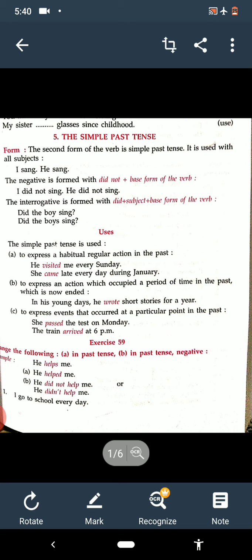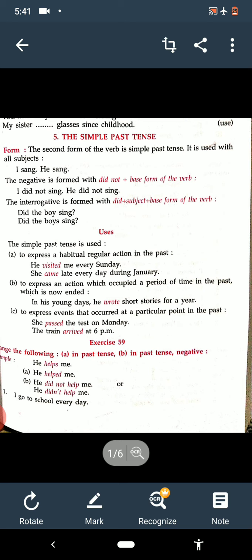So the formation of simple past is subject plus second form of the verb, means past form of the verb. In simple past tense we use past form of the verb, means second form of the verb. So the formation is subject plus second form of the verb plus object. And when we want to make it negative, then we have to use did not.